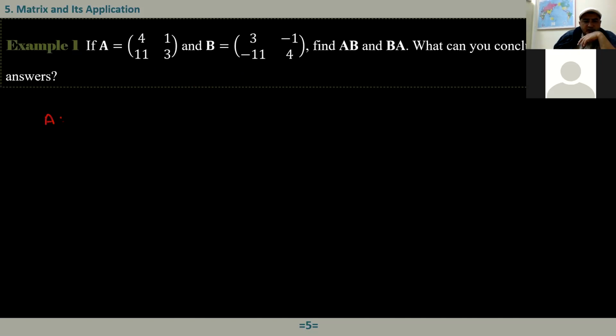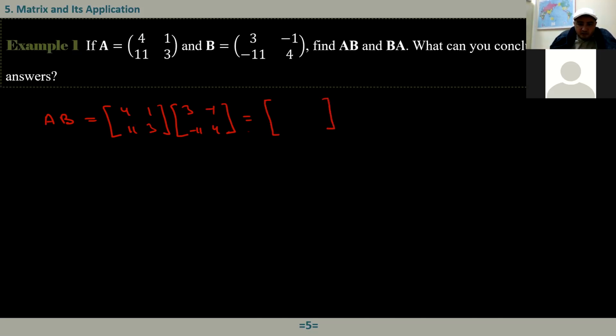So here, if you multiply A times B, what is A times B? Just write quickly. Here we have 4, 1, 11, 3. And here we have 3, negative 1, negative 11, 4. Okay. Amira, you tell me the components so that at least we'll get involved in the class. What is the first component here? That's 4 times 3 plus 1 times negative 11. 12 minus 11, that is 1.